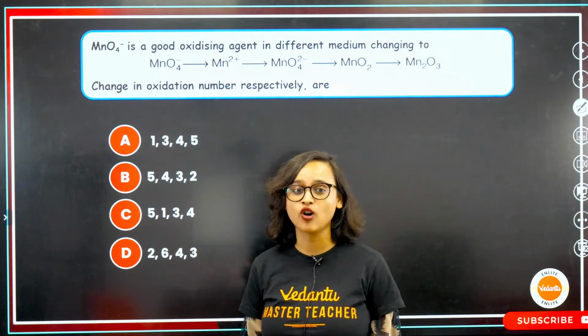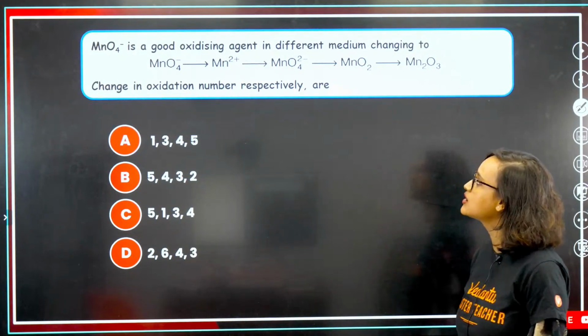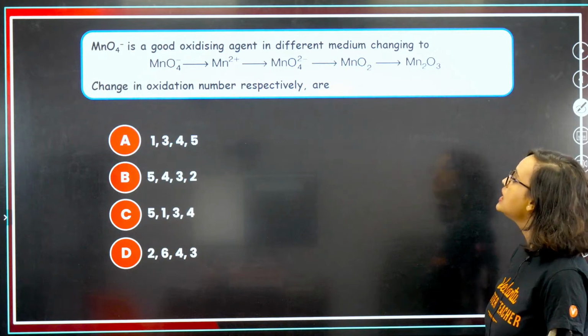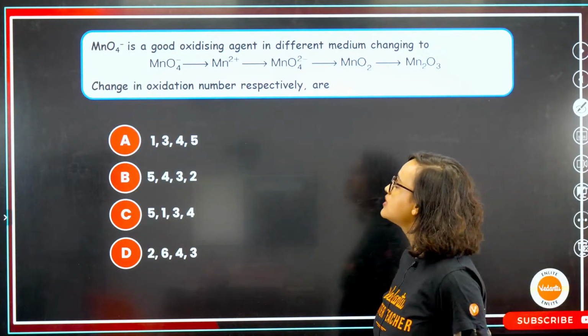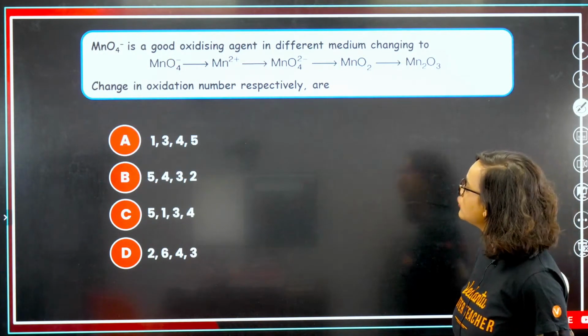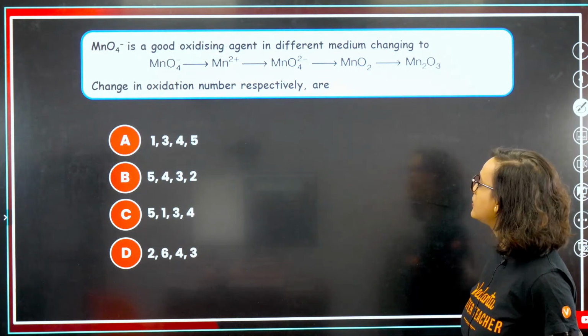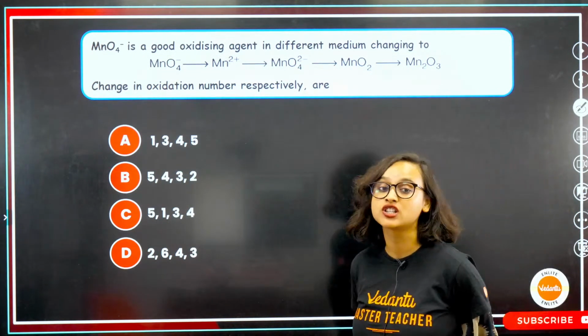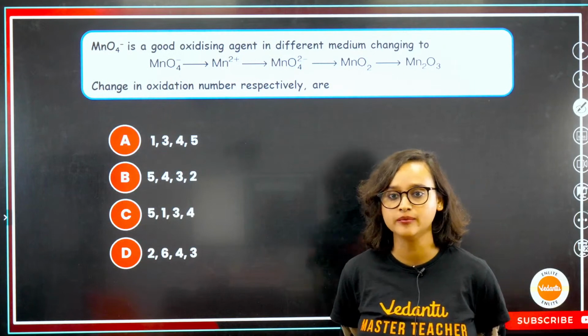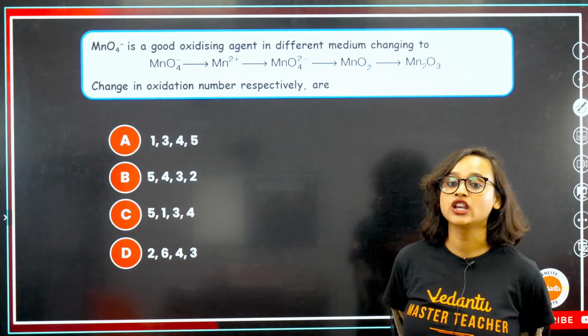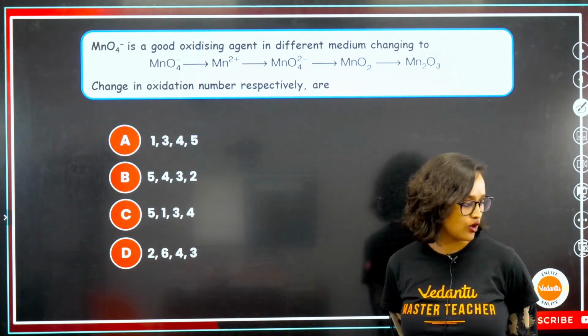This has also come a lot of times. So tell me, MnO4- is a good oxidizing agent in different medium. Changing to MnO4-, which gives Mn2+, MnO4 2-, then MnO2 and then Mn2O3. Change in the oxidation number, okay? You have to tell the change in the oxidation number. Batao.